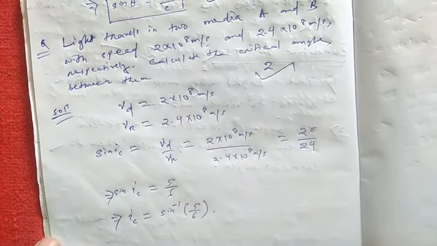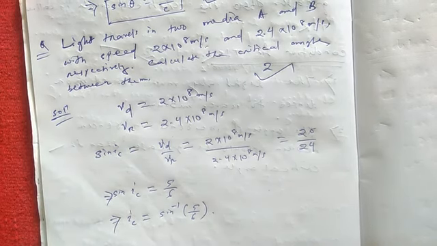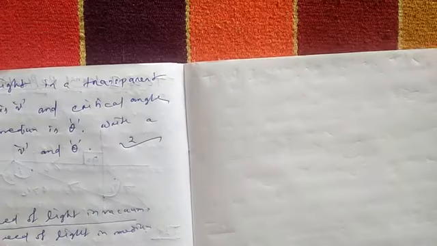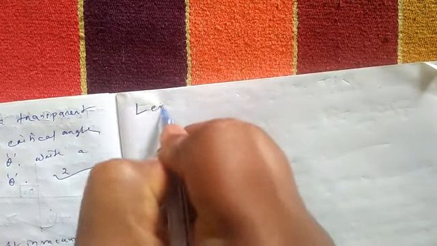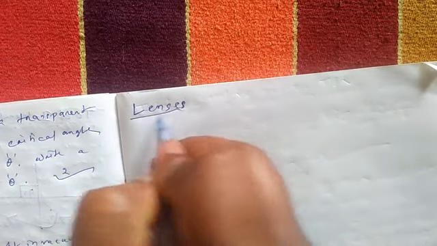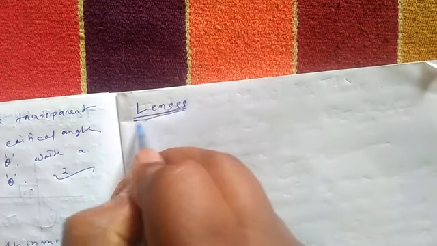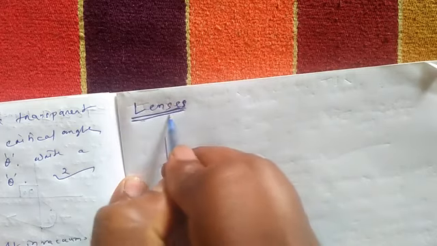So this is about refraction, total internal reflection and critical angle. Today we will discuss lenses. So what is a lens? As we have studied reflection in mirrors, similarly refraction takes place in lenses.